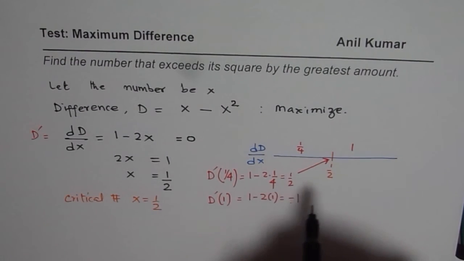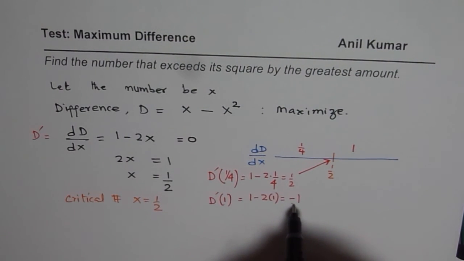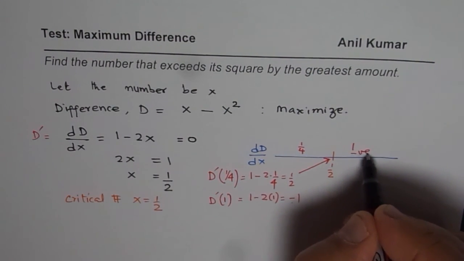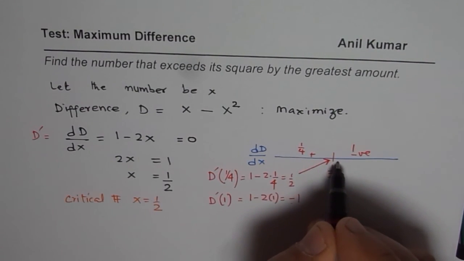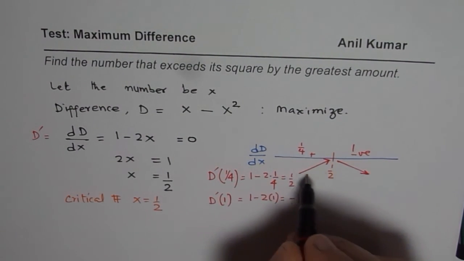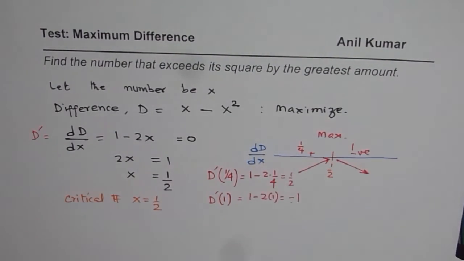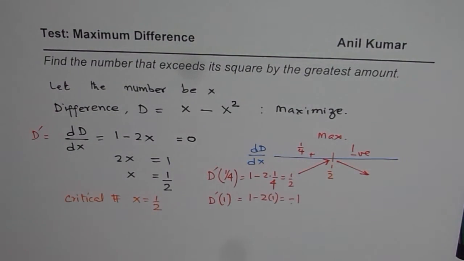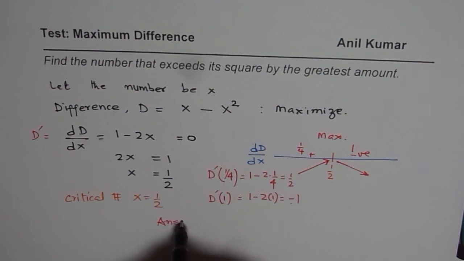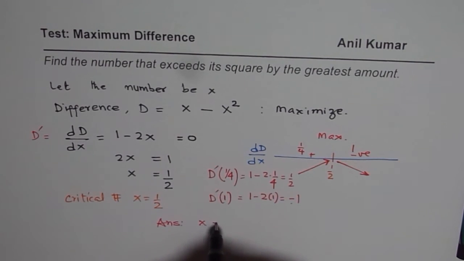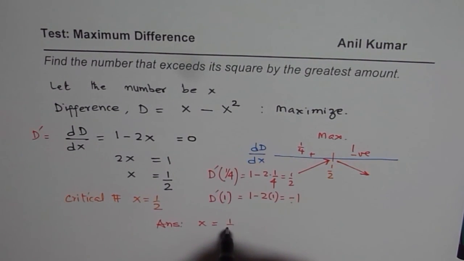More importantly, it could be any number greater than half, and it will result in a negative. So on this side we get negative, on this side we get positive. Negative means going downwards. So if you sketch it like this, you know very clearly that at half we have a maximum. Is that okay? That is what is important to show. And now we can write down the answer: the number x is equal to half.